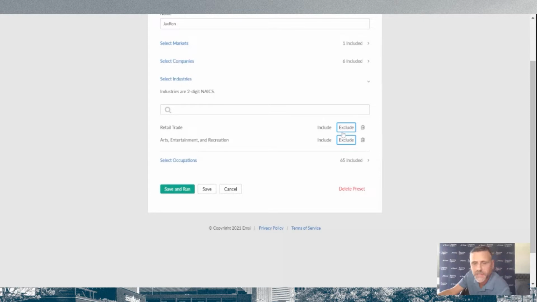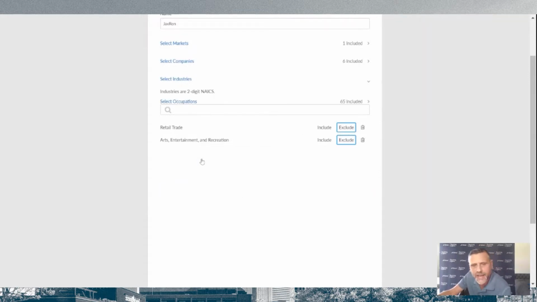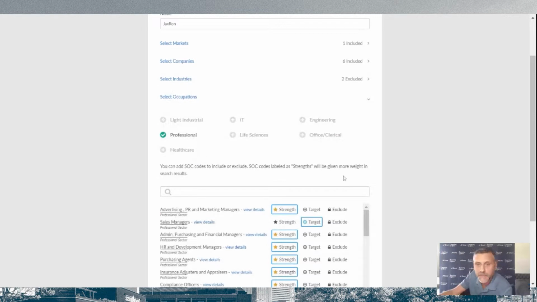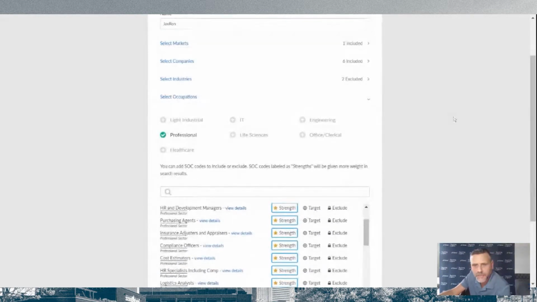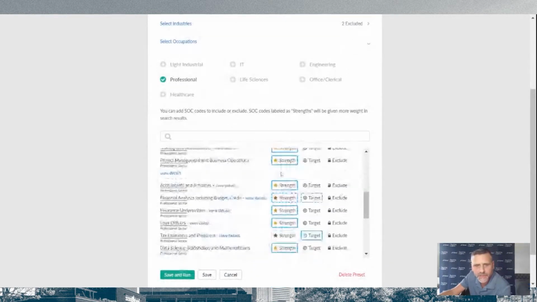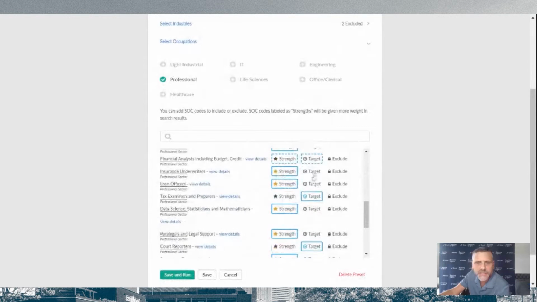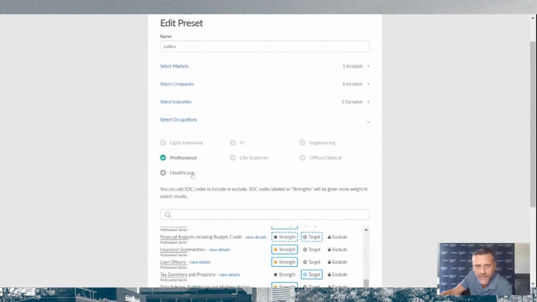If you're saying, I just want to see manufacturing reqs in my market, you can do that. And then lastly, I have handpicked all of these occupational buckets based on my time in the staffing industry. Even there, we have denoted some as strengths, some as targets, some you can exclude from that list. If you want to add jobs to this, you can. If you don't want to use any of our lists and generate your own, you can simply type those jobs in and add those to this list.